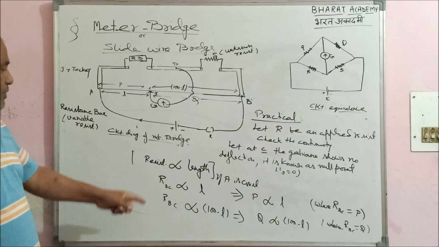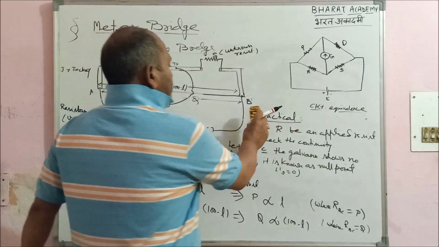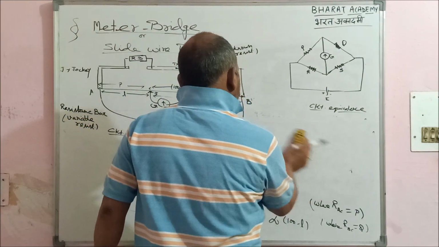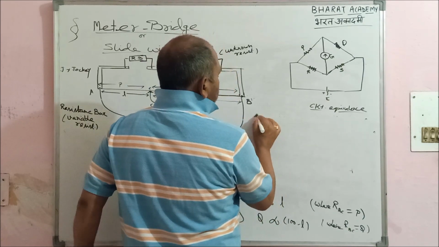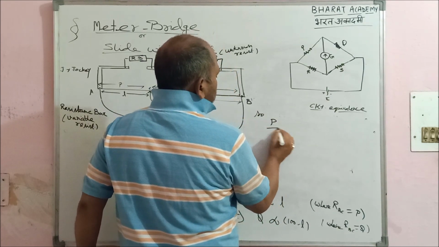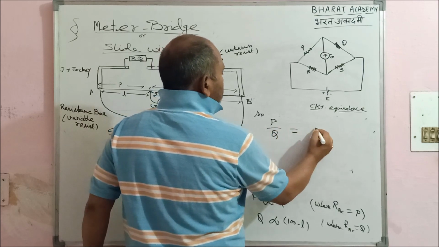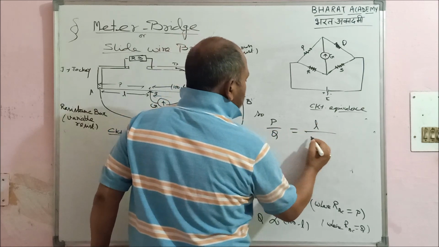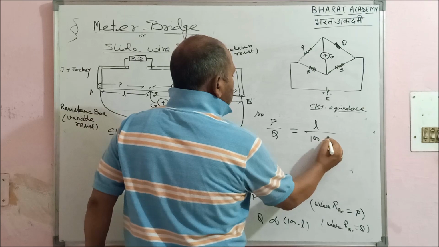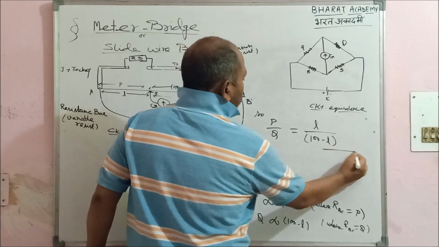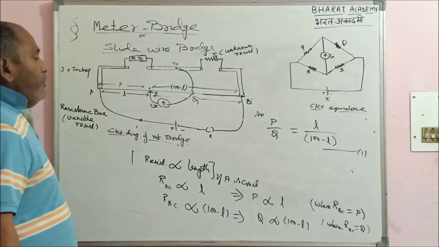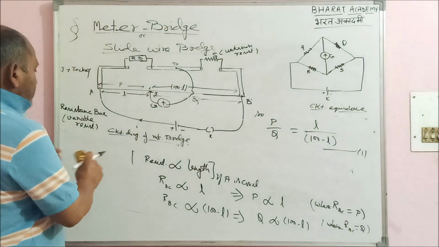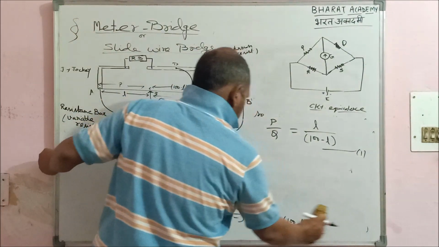So what we got from these two? P is directly proportional to L and Q is directly proportional to 100 minus L. So what we will get? P by Q will become L upon 100 minus L. The value of P and Q we got in terms of length.